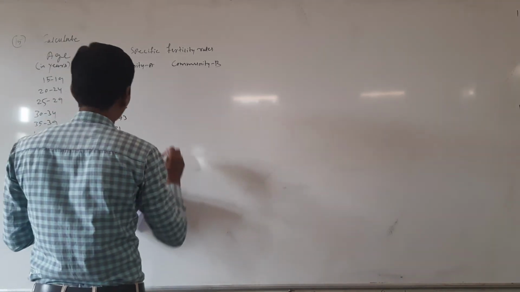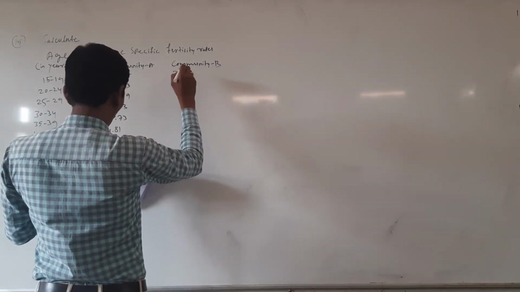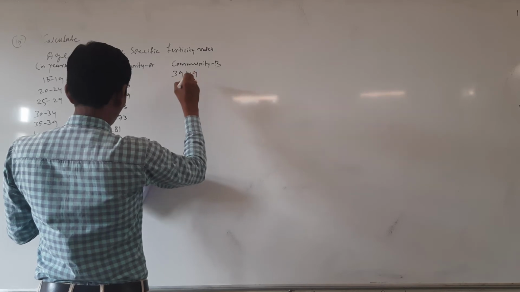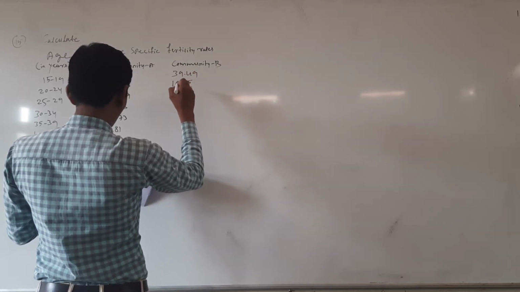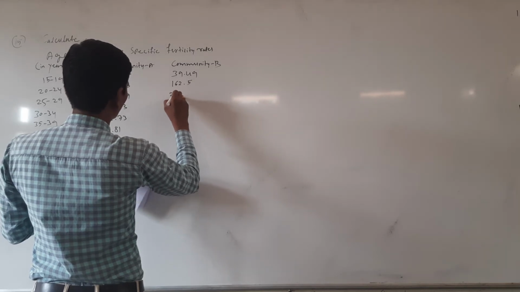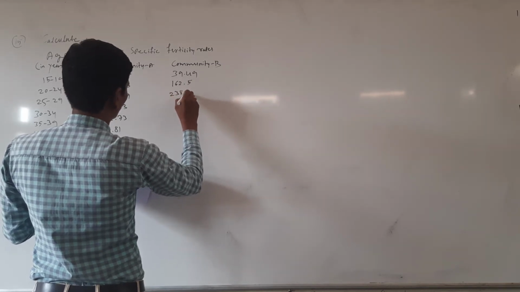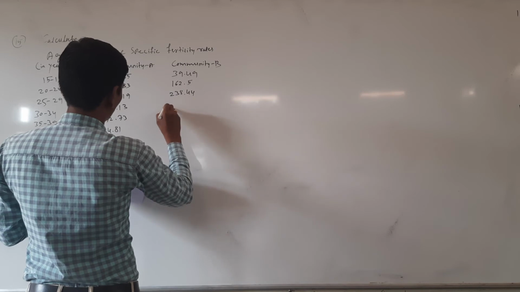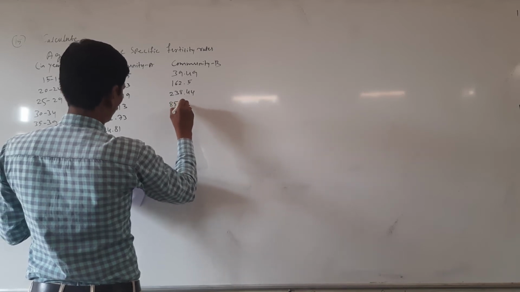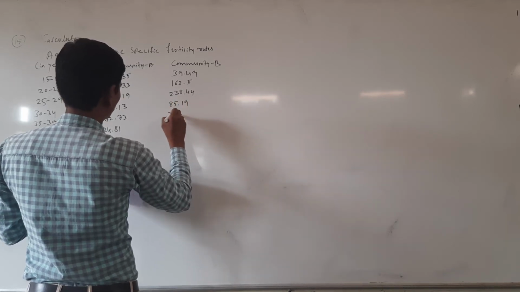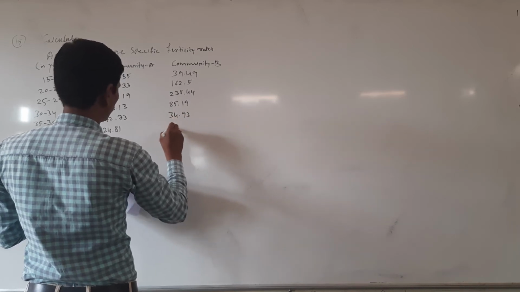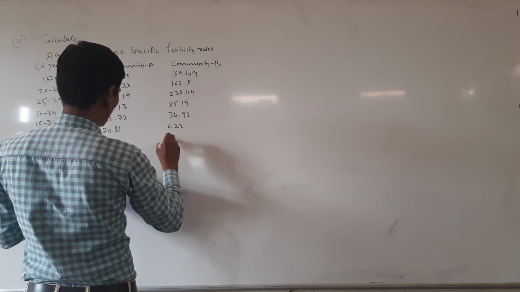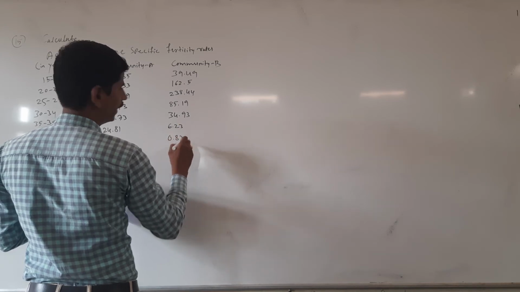With respect to community B, 39.49, 162.5, 238.44, 85.19, 34.93, 6.23, and last one is 0.83.